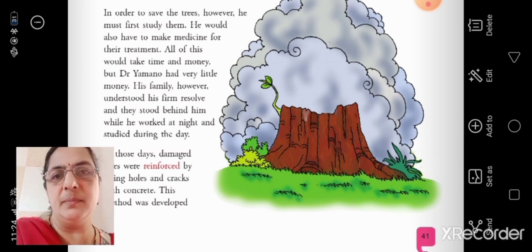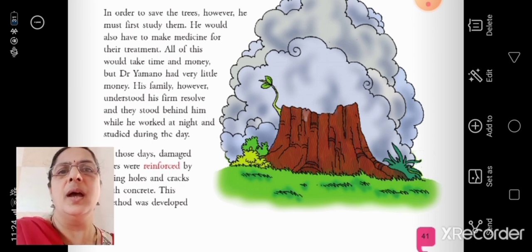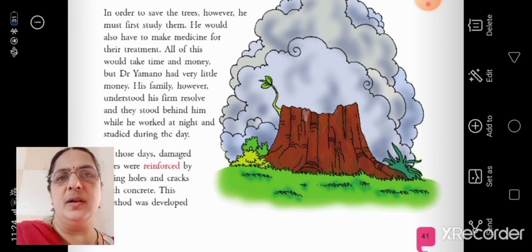We need money, but Dr. Yamano had very little money. That means he did not have enough money. But his family understood him and understood his firm resolve. Resolve means decision. He wanted to save the old trees, so the family was with him, and they stood behind him while he worked at night and studied during the day.